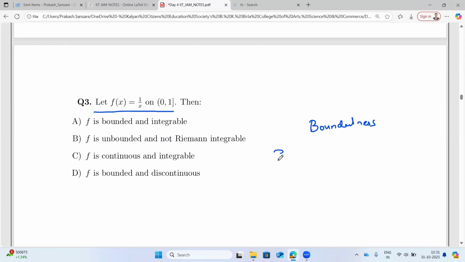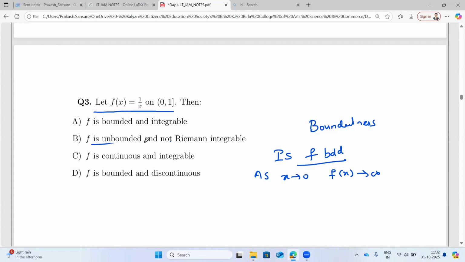Is the function bounded? No, sir. It's not bounded because as x approaches 0, f of x approaches infinity. So the function is not bounded straight away. You only have one option in all three.